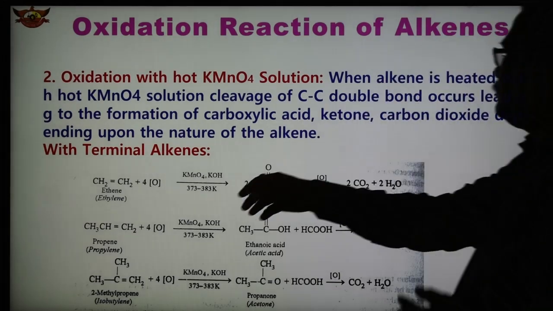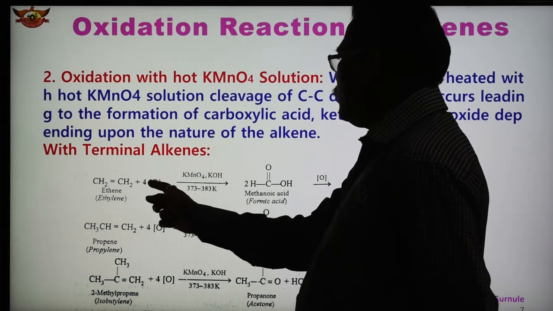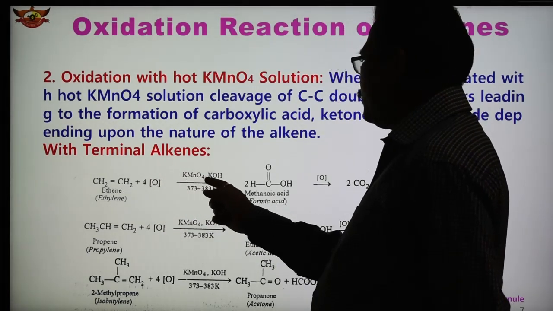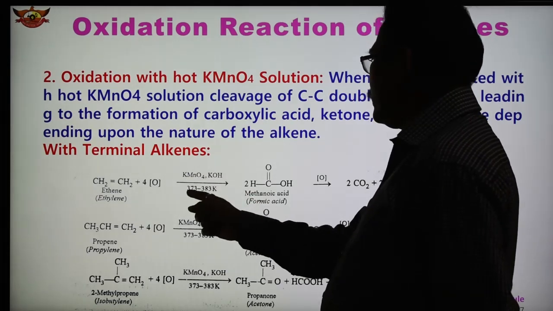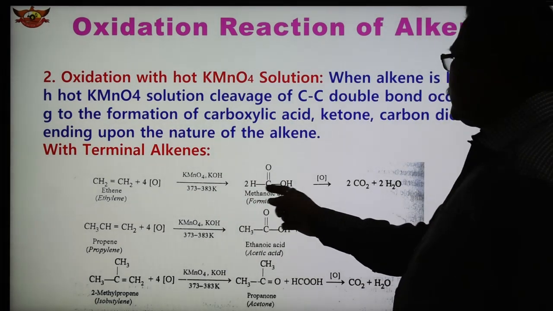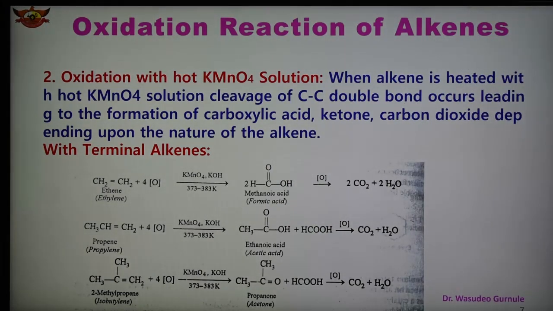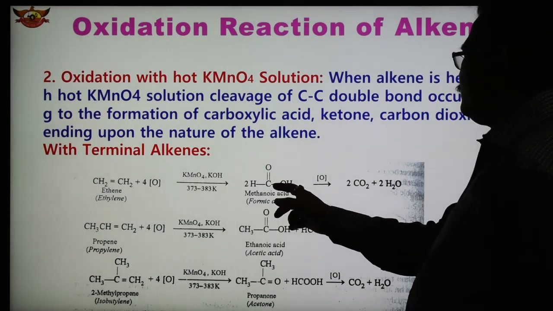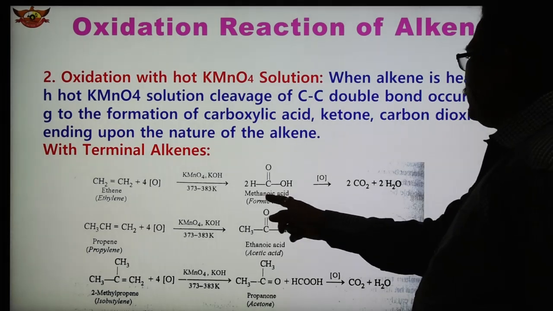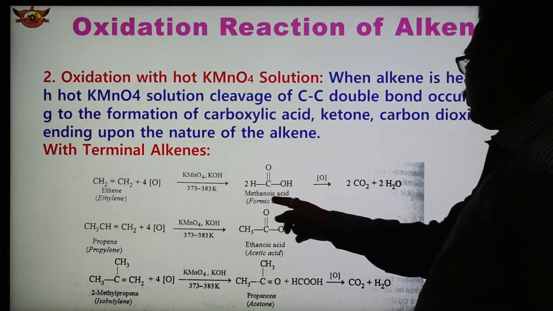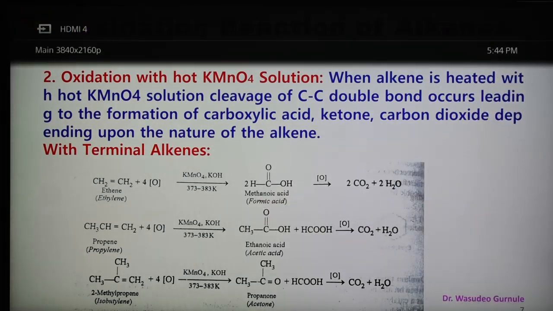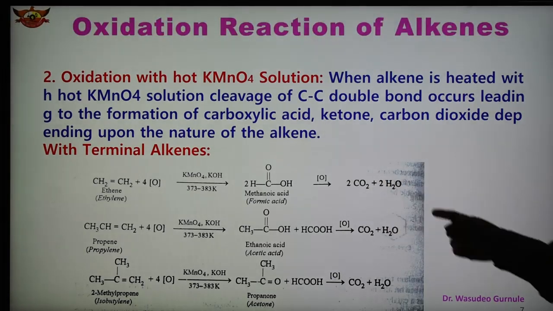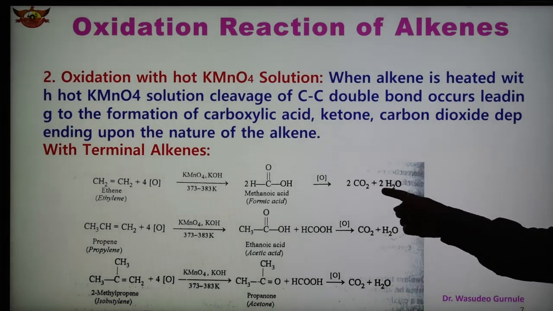So ethylene undergoes oxidation in alkaline KMnO4 at this temperature. We obtain HCOOH, a carboxylic acid, 2 molecules of HCOOH, and this is methanoic acid, only 1 carbon, also known as formic acid. This formic acid further undergoes oxidation, forming carbon dioxide and water. So we get 2 molecules of CO2 and 2 molecules of water.